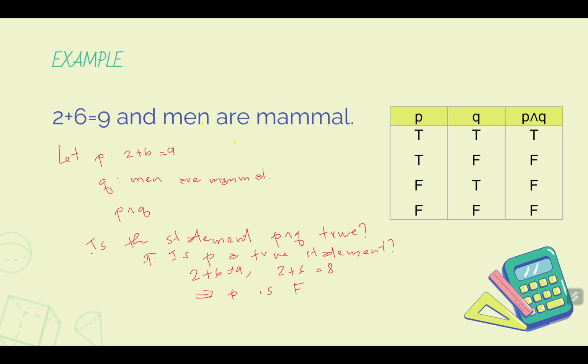Okay? And then we move to the other statement, statement Q. Is Q a true proposition or statement? Now, we have here, men are mammals. If we accept the reality that humans are animals, then Q, men are mammals, is true. So by that biological explanation, we know that Q is true.